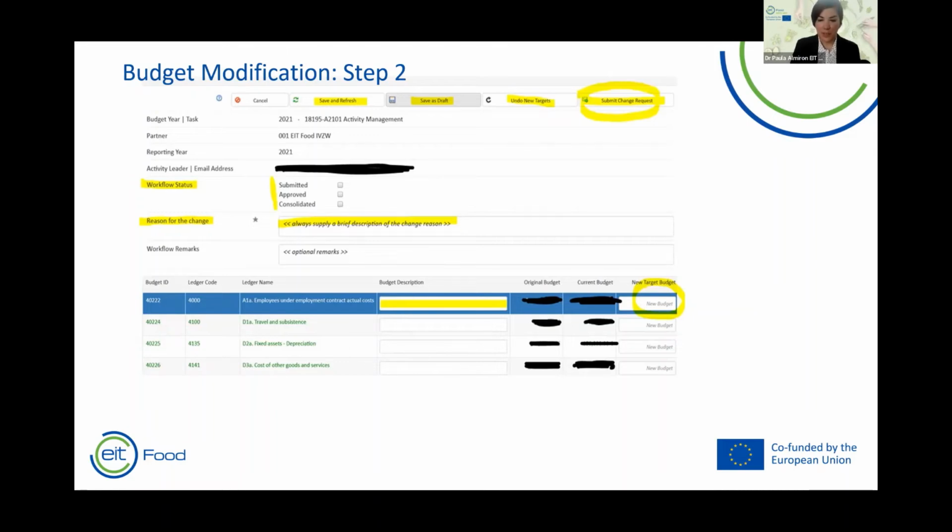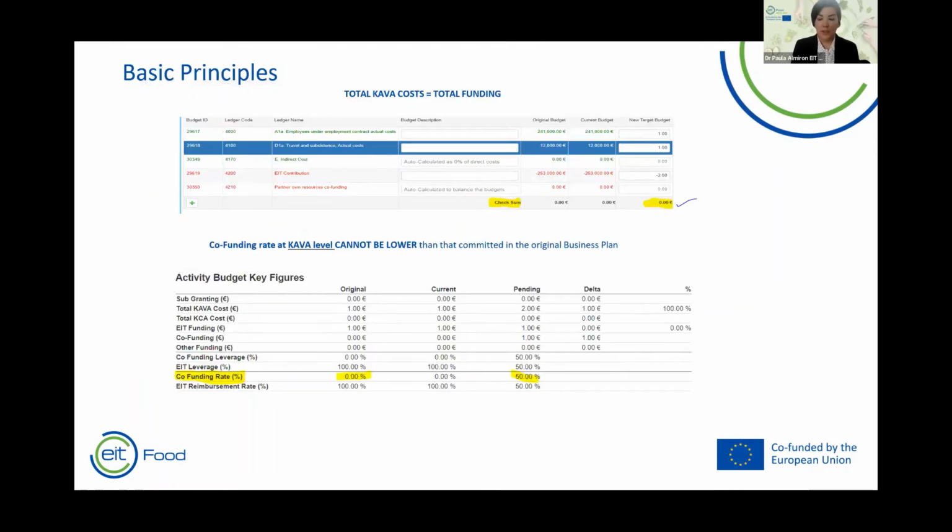Okay. Let's go on. Some basic principles to help you to do your modifications as successfully as we can advise. The total KAVA costs have to be equal to the total funding. And this is something that you can check, just look at the picture.